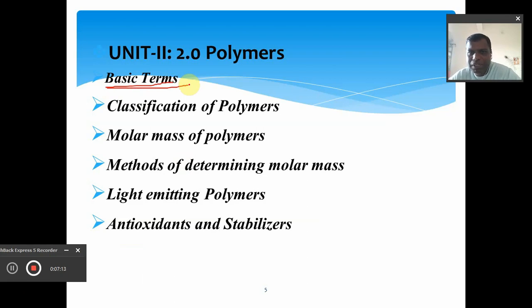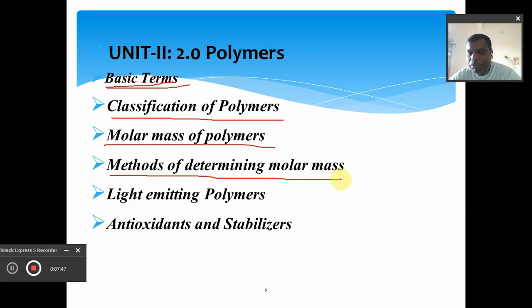Polymers can be classified based upon different criteria. It may be upon the structure, upon their physical property, or upon their chemical property. So here we are going to talk about the basic terms and the classification of polymers based upon different criteria. This is the important part of unit number 2 in physical chemistry. And how we can express the molecular mass or molar mass of polymers with the help of different methods, and what types of methods are used for the determination of molecular mass.